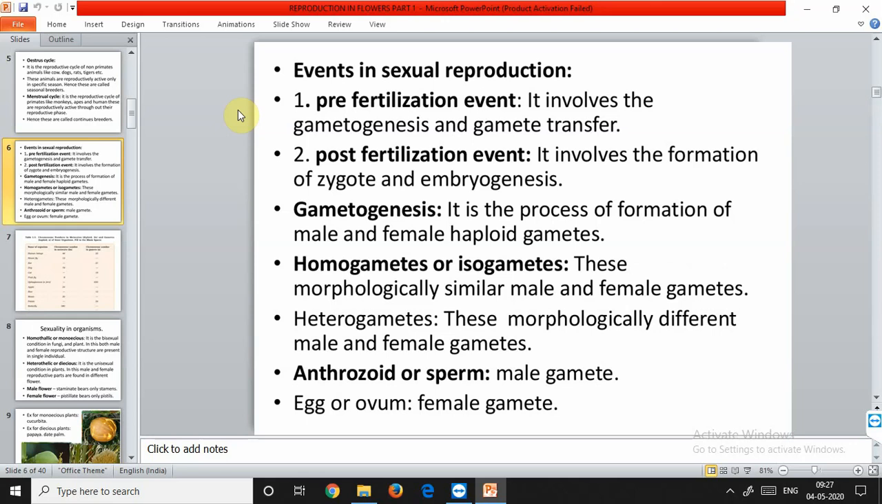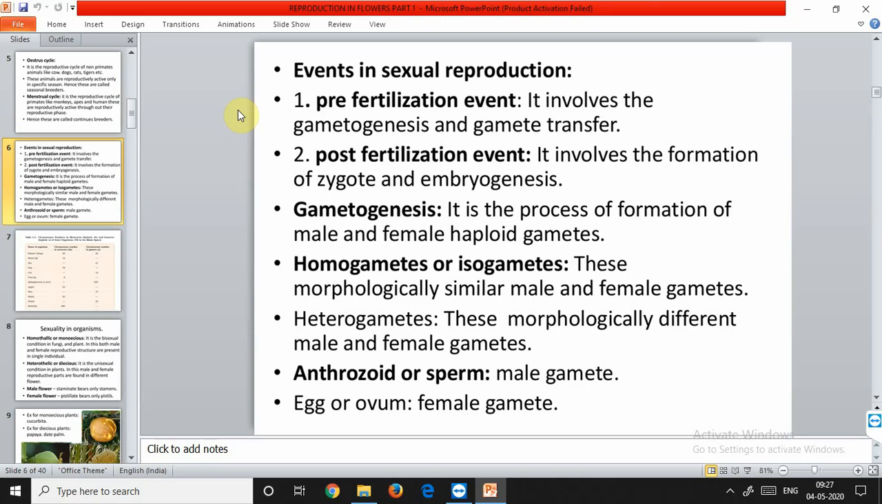We have divided these different phases of sexual reproduction into three main headings: the pre-fertilization events, the fertilization, and the post-fertilization events. So what happens in the pre-fertilization events? The pre-fertilization events include all those events of sexual reproduction that occur prior to the fusion of gametes. The two main pre-fertilization events are gametogenesis and gamete transfer.